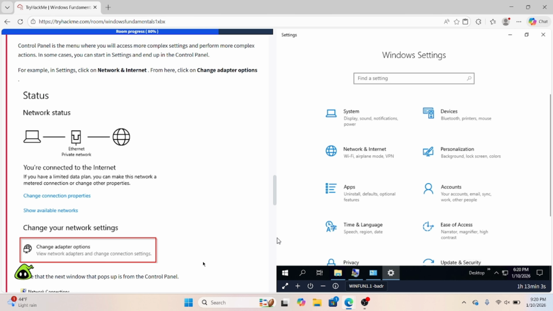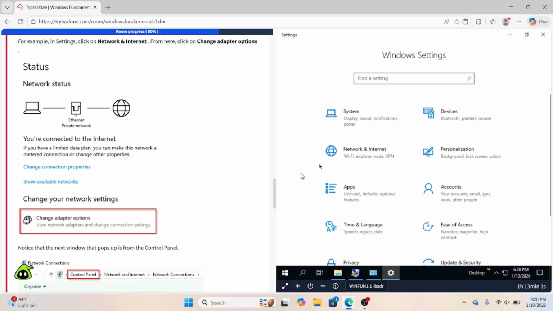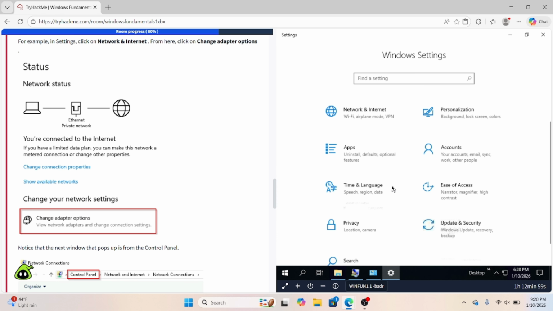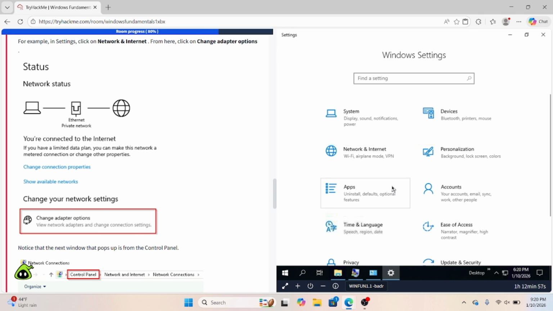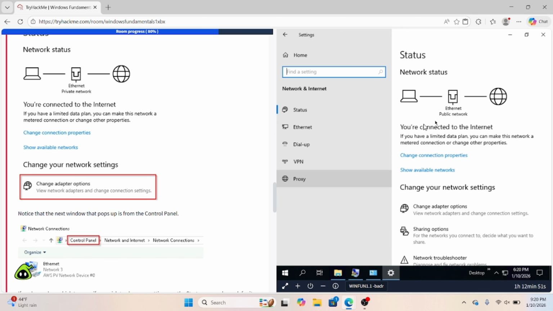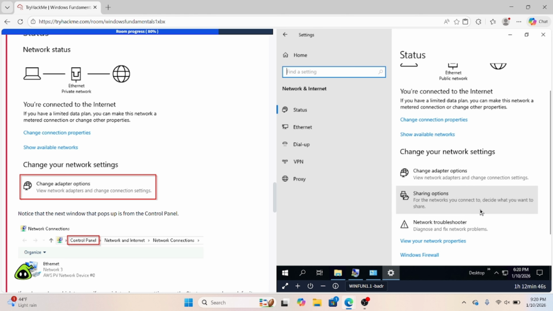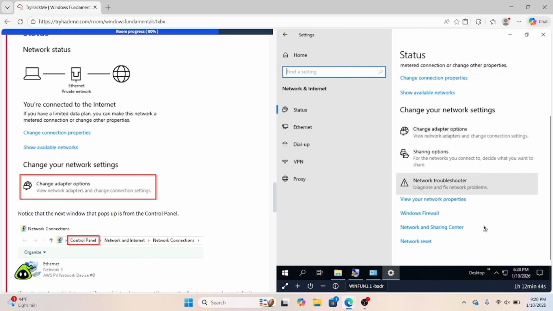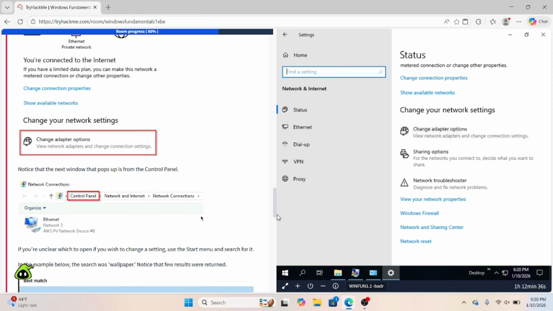Now that we're in the settings, you can go ahead and click on Network and Internet. That is going to be right here. It's going to show you if you are connected to the internet, which I am, you can change your adapter options. You can do a network troubleshooter. You can do your Windows firewall, network reset, all that type of stuff. Now, some of this stuff you may need elevated privileges for in the administrator account.